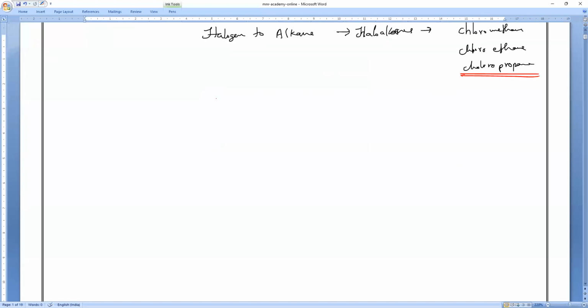What is the second functional group? That is only known as alcohols. Here again it's the same: in alkanes, before, we replaced a hydrogen with a halogen.